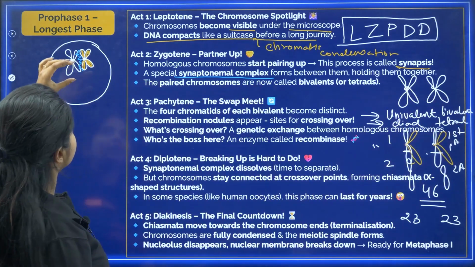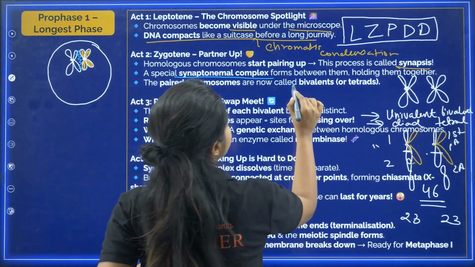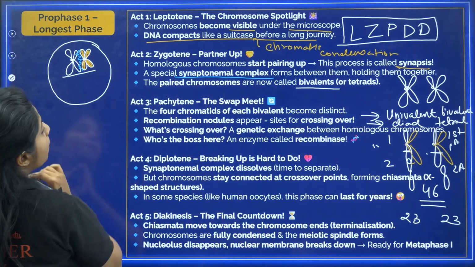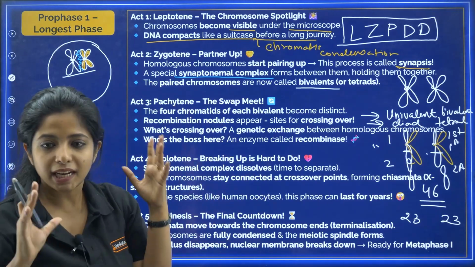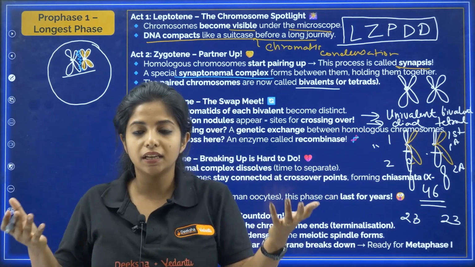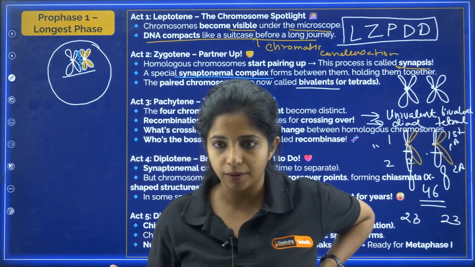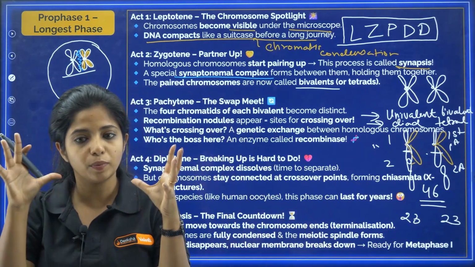So my dear children, at this particular stage, I can say that paired chromosomes are now called bivalents, and they are also known as tetrads. Cool. In leptotene, the chromosome becomes visible. The DNA compacts, that is, DNA condensation has started over here, or basically chromatin condensation has started, which is why you get the DNA to be really compact.